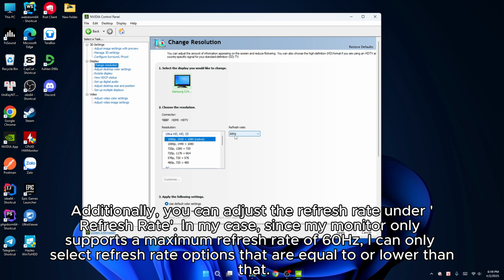Additionally, you can adjust the refresh rate under Refresh Rate. In my case, since my monitor only supports a maximum refresh rate of 60 Hz, I can only select refresh rate options that are equal to or lower than that.